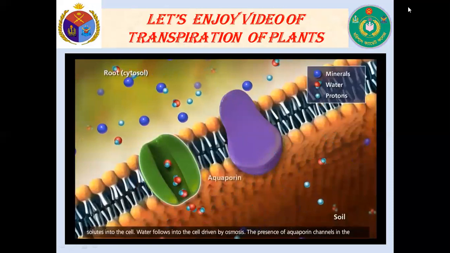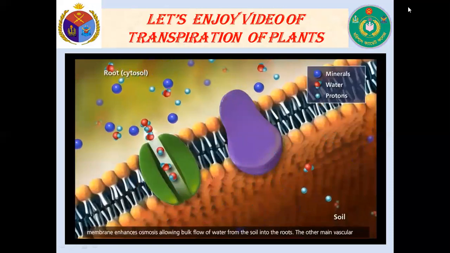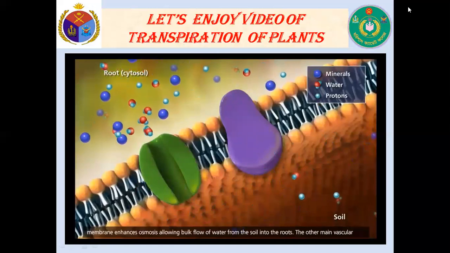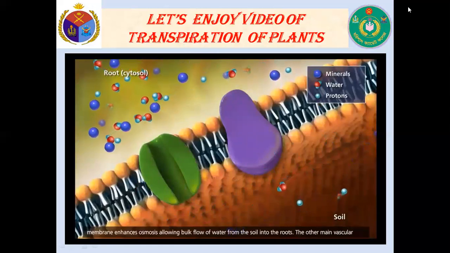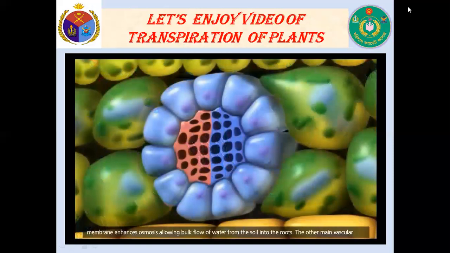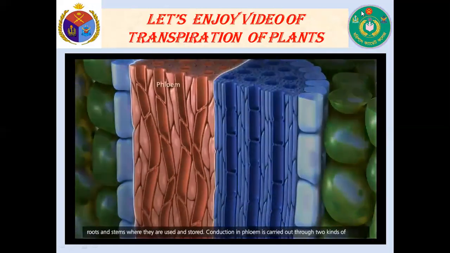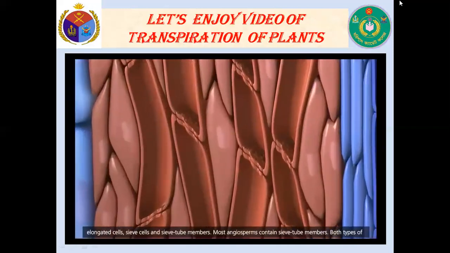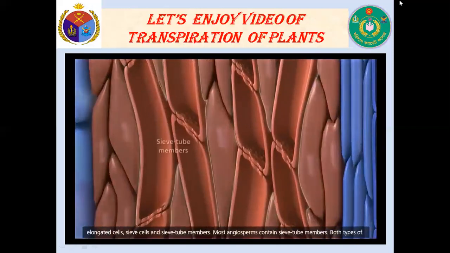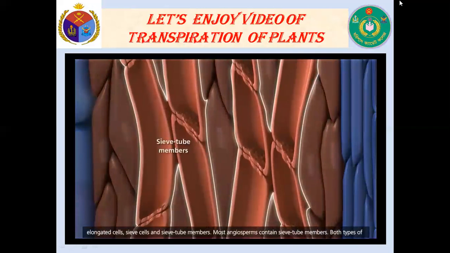The presence of aquaporin channels in the membrane enhances osmosis, allowing bulk flow of water from the soil into the roots. The other main vascular tissue is phloem. Phloem transports carbohydrates and amino acids that are produced in the leaves to cells in the roots and stems, where they are used and stored. Conduction in phloem is carried out through two kinds of elongated cells, sieve cells and sieve tube members. Most angiosperms contain sieve tube members.